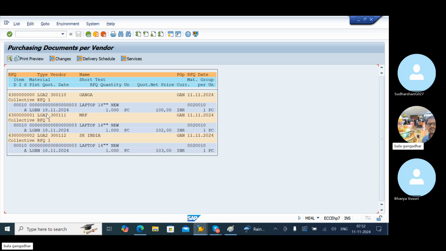You can see now the RFQ numbers. You can see the price clearly here also, and easily identify it here itself. But now we are just checking the report. It's not like a price comparison report.